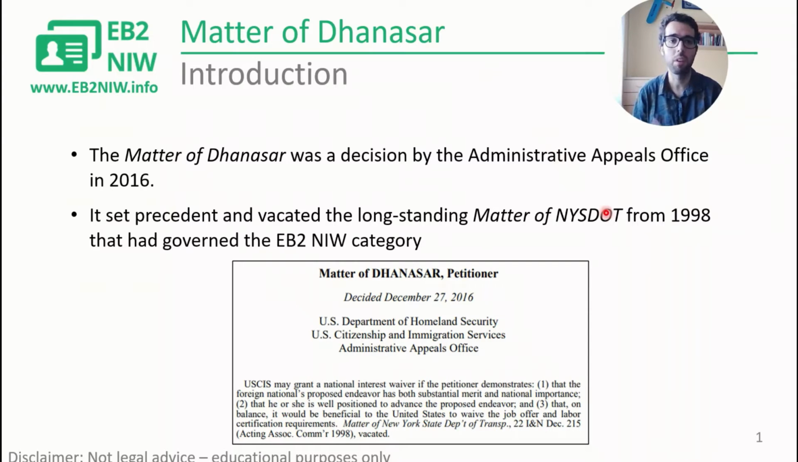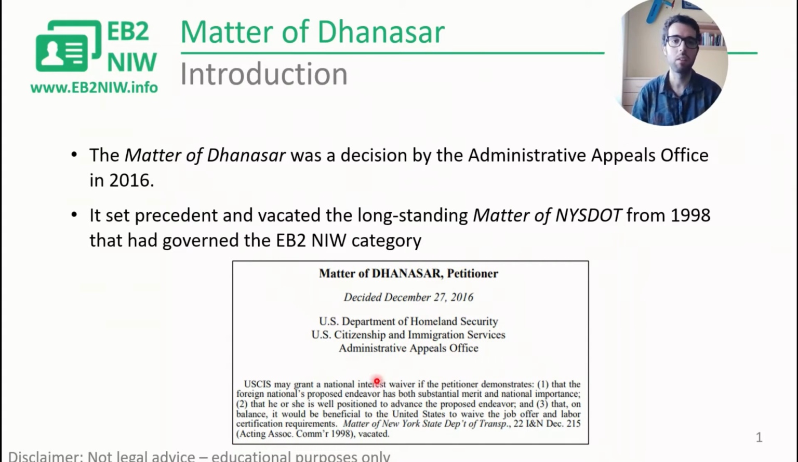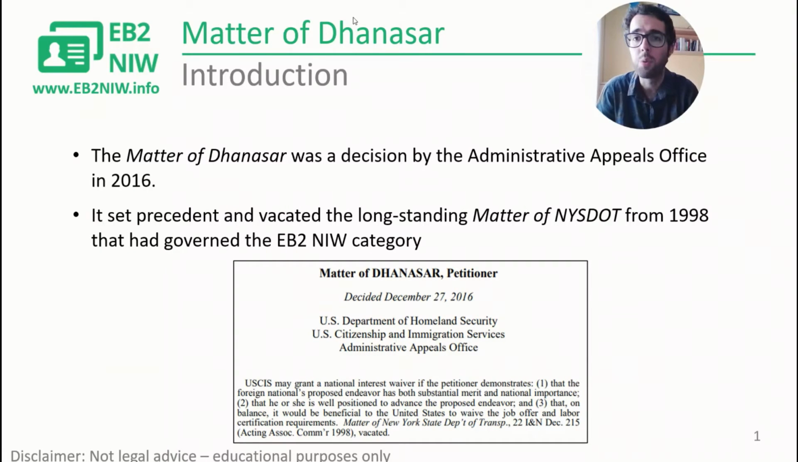Before then, there was another case from the 90s, from 1998, the matter of New York State Department of Transportation, that had been the guidelines to grant these cases, but they were a bit confusing. They were limited to people of a certain type of field, and matter of Dhanasar opened the EB2 NIW to a lot of different disciplines. You can review this decision. It's open, it's public. You can go and download it and read it carefully. In a separate, shorter video later this week, I'll show you what Dr. Dhanasar argued in his case and why USCIS approved it.